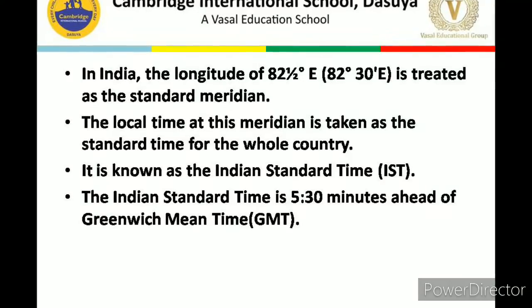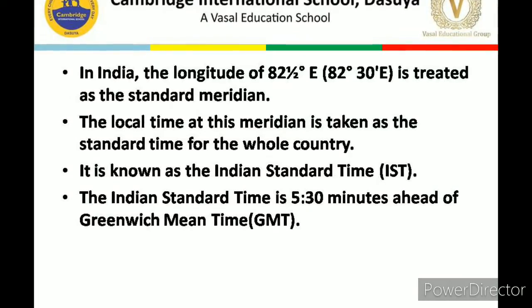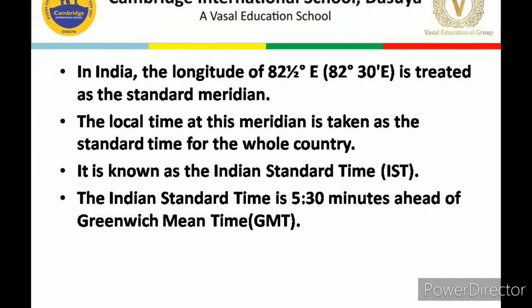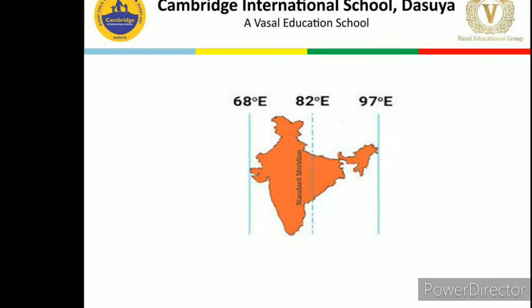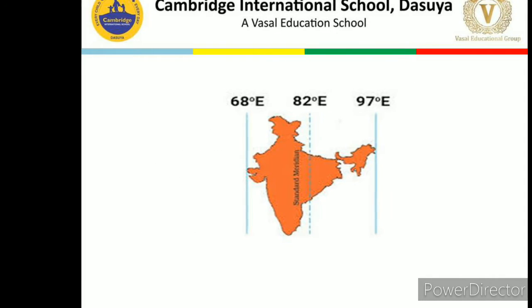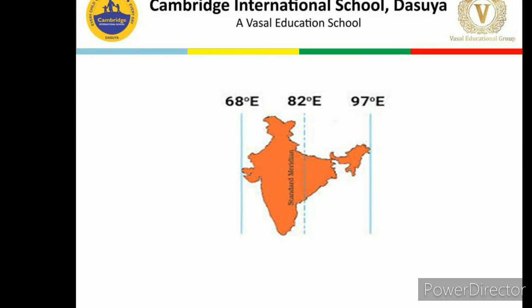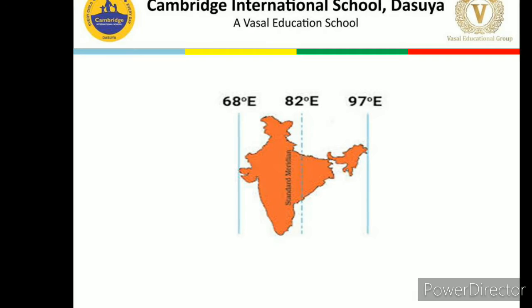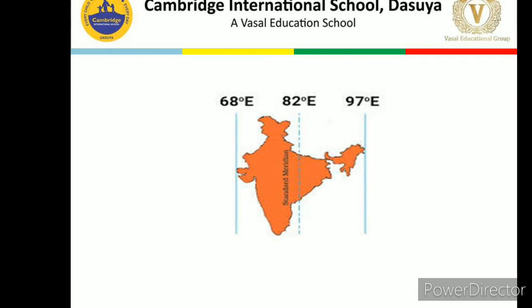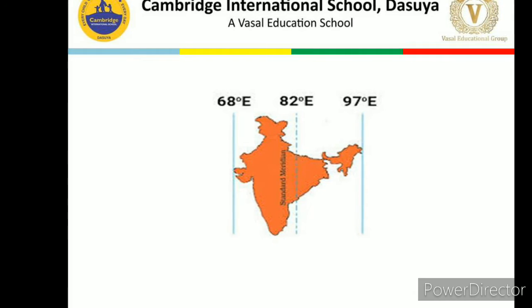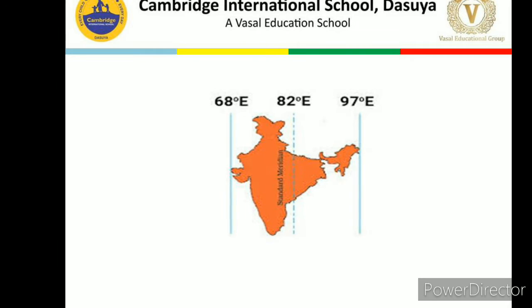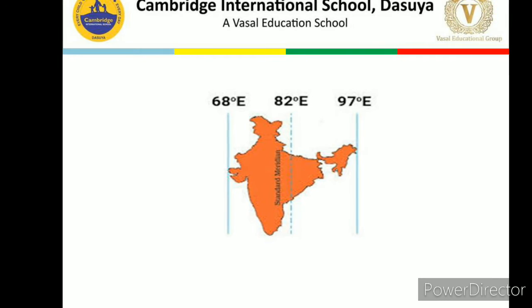Dear children, I hope I have made it clear. Now you can watch this picture also. Here they have mentioned 82.5 degree east, that is the standard meridian of India, and the local time of this standard meridian is taken as the standard time for the whole country.